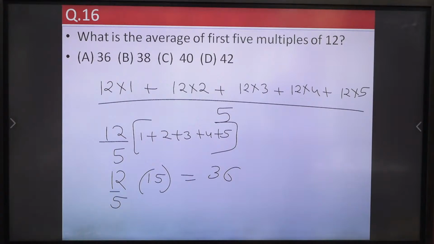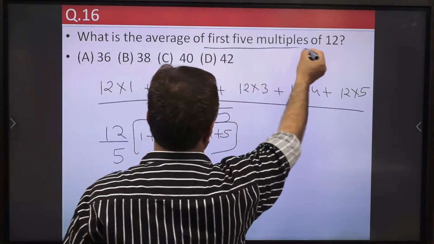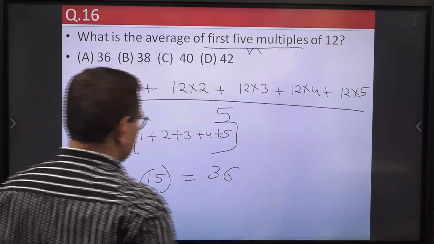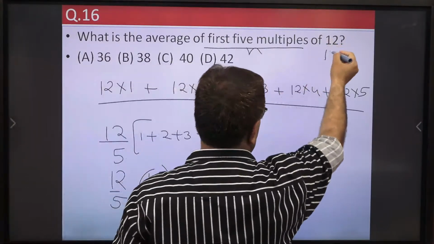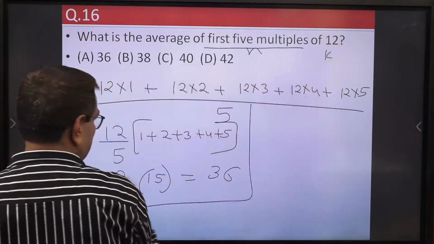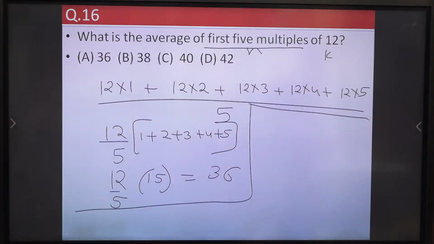Now you can make a formula also for this. What is the average of first 5 multiples? So first n multiples. Suppose we write n multiples. So what will be the average? You can write, and of 12 की जगह यहाँ पे k, of k. This formula can also be made. Okay, first n multiples of k.